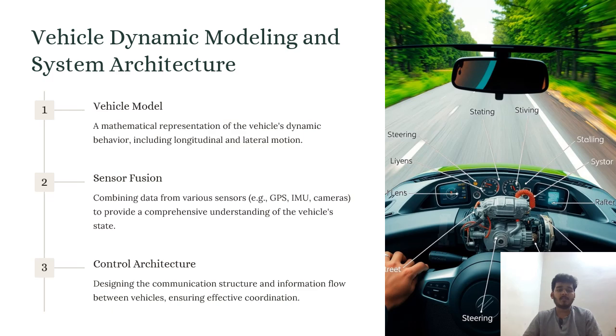Now coming to the vehicle model: a mathematical representation of the vehicle's dynamic behavior, including longitudinal and lateral motion. Sensor fusion: combining data from various sensors, GPS, IMU and cameras, to provide a comprehensive understanding of the vehicle state. The cameras and GPS are provided in the vehicles to understand the vehicle's current position and state. The control architecture designs the communication structure and information flow between vehicles, ensuring effective coordination.